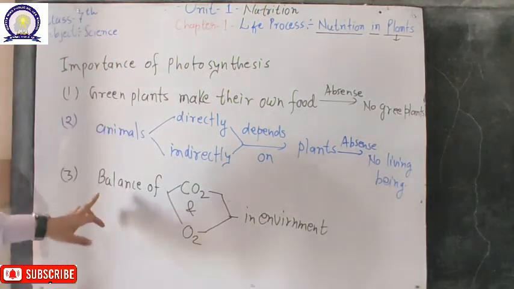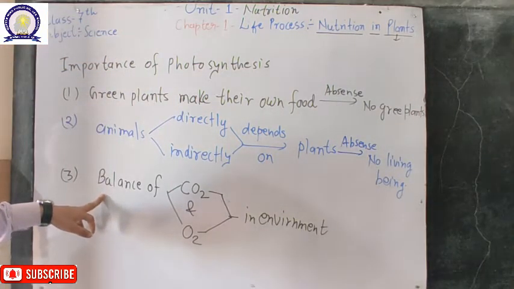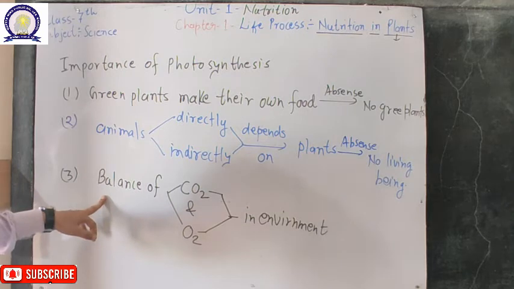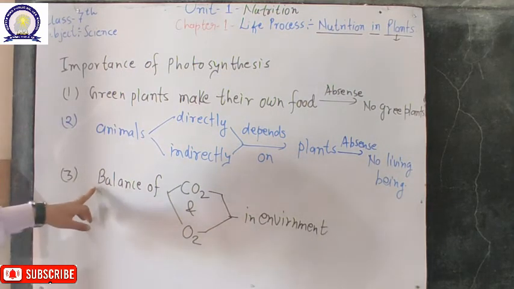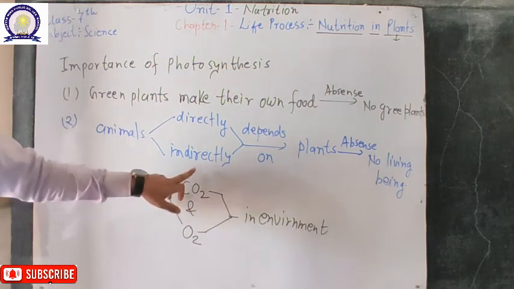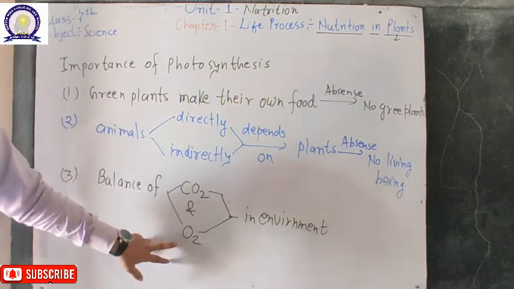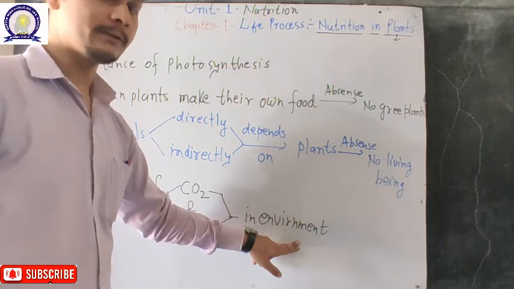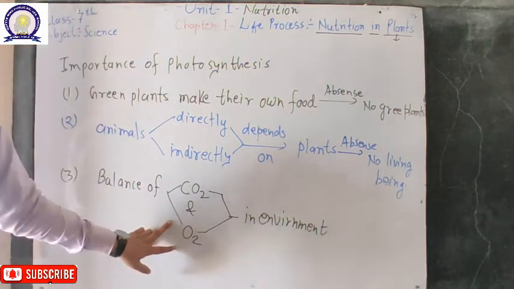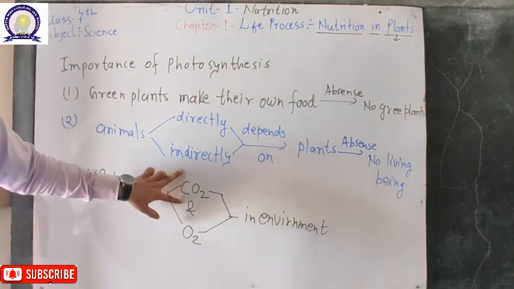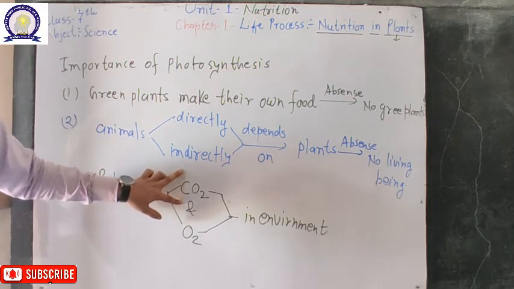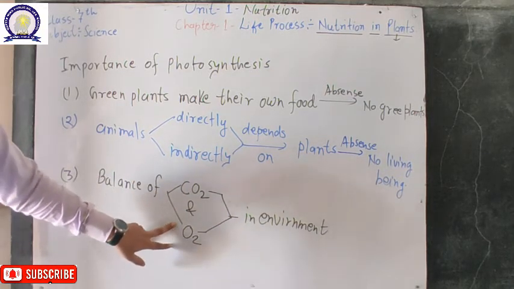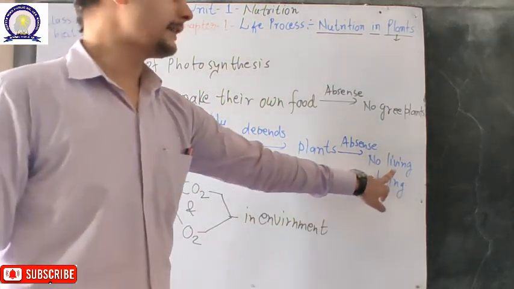And thirdly, photosynthesis uses carbon dioxide as a reactant and produces oxygen as a byproduct, so it balances the level of carbon dioxide and oxygen in the environment. If photosynthesis did not occur, there would be no oxygen, and excess CO2 would accumulate in the environment, which is harmful, and in the absence of O2 there would also be no living being.